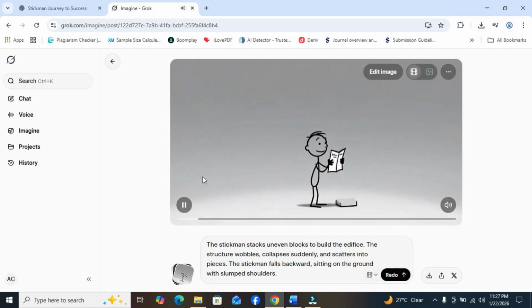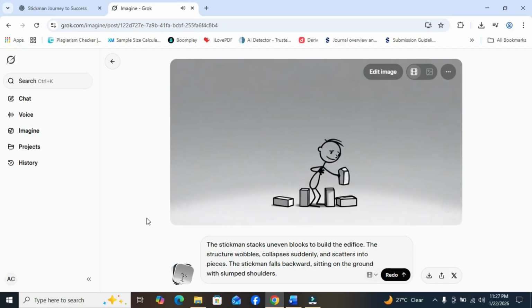You can see it actually reflects the script. It said the Stickman stacks uneven blocks to build the edifice. The structure wobbles, collapses suddenly and scatters into pieces. The Stickman falls backward, sitting on the ground with slumped shoulders. It shows that it has failed at this moment. You can see the next thing is to download it.